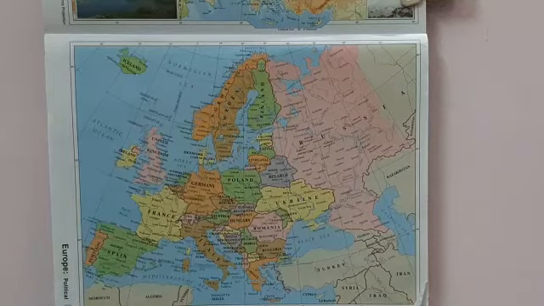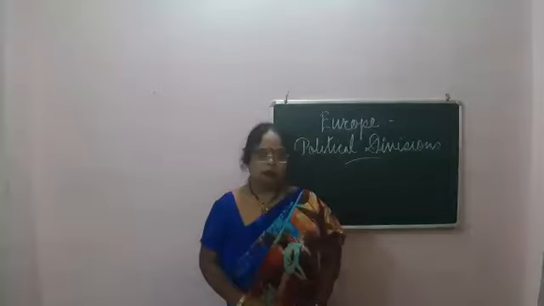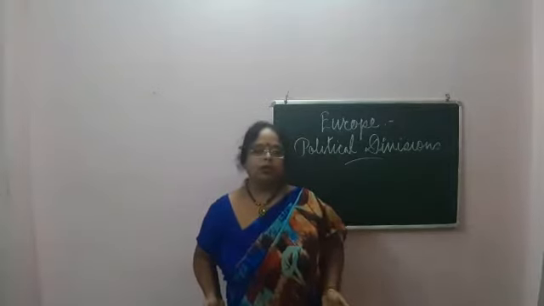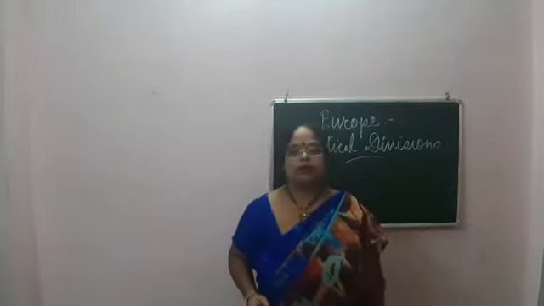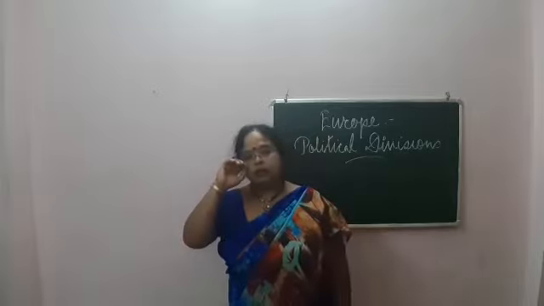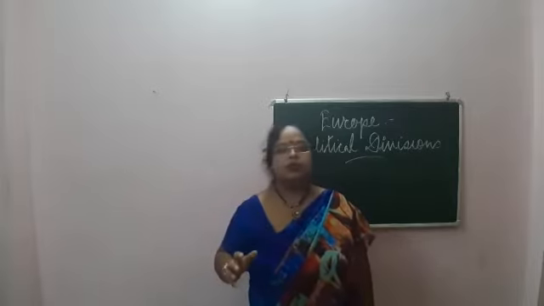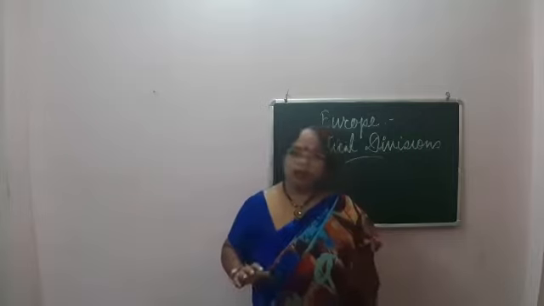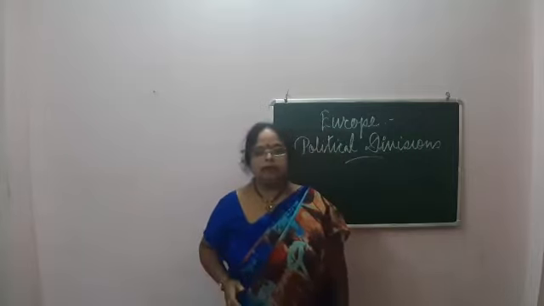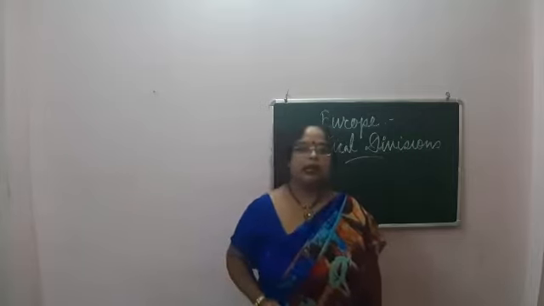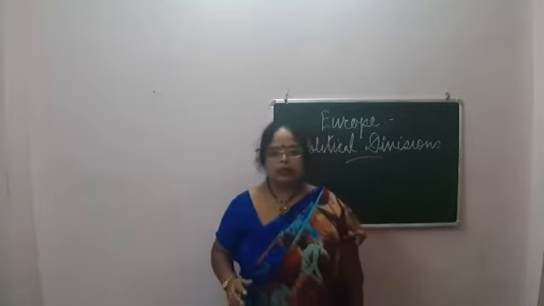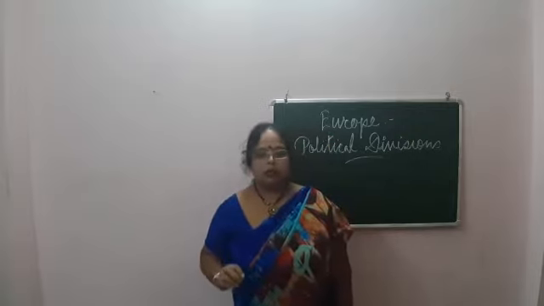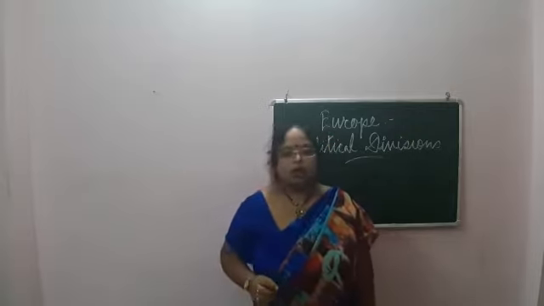Now let's come to the lowland countries. These include the countries which are made up of lowlands, that is Belgium, the Netherlands and Luxembourg.